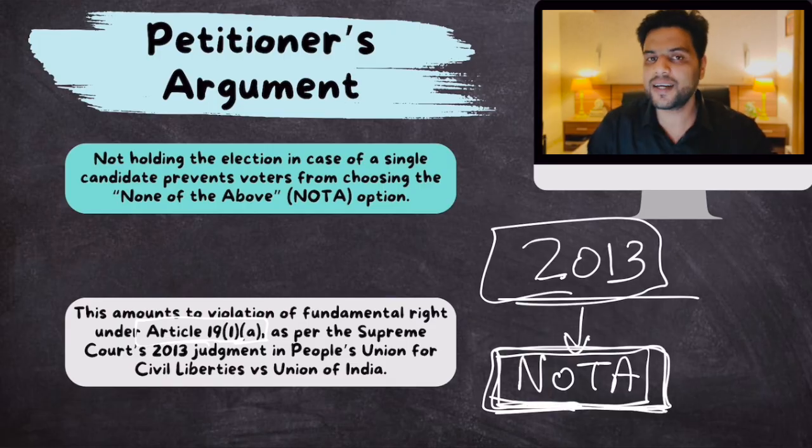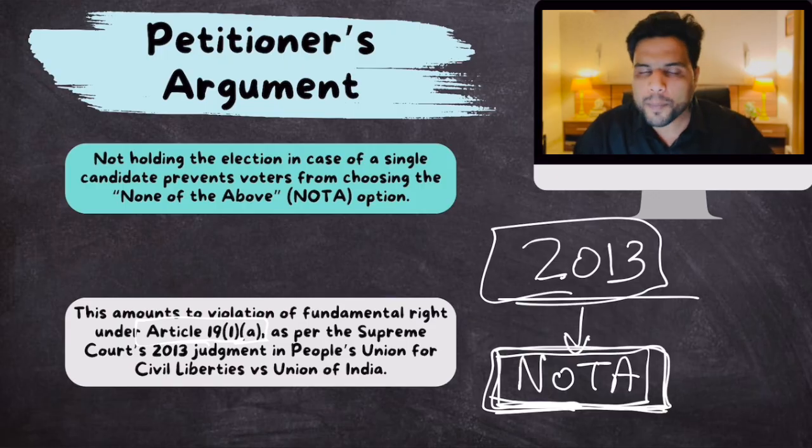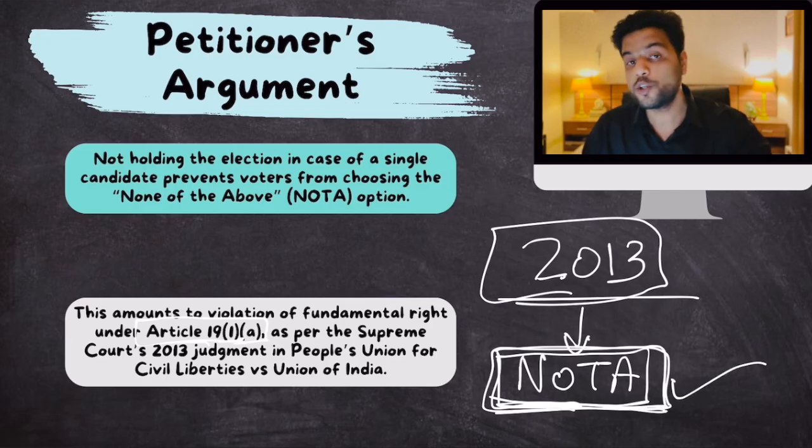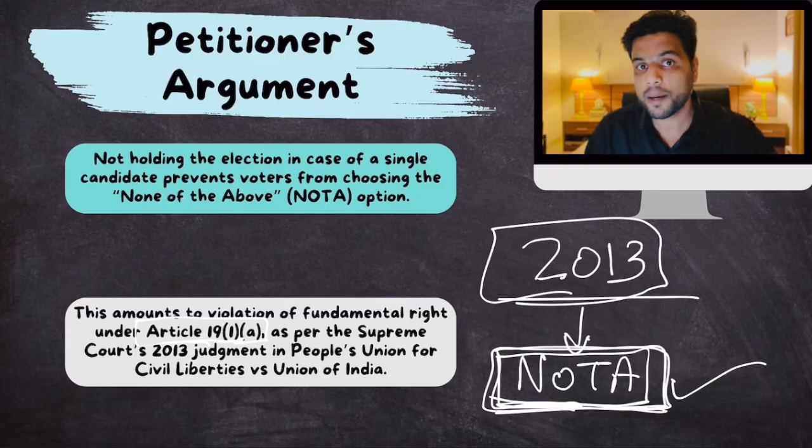Now, Vidhi Center argues that if there is an unopposed candidate and you are not conducting elections, then people in that constituency do not have the opportunity to press the NOTA button. When they do not have that opportunity, that is a violation of their fundamental rights as per the Supreme Court in 2013.